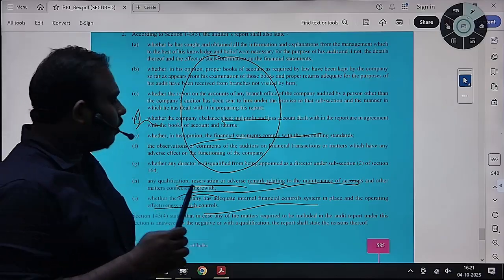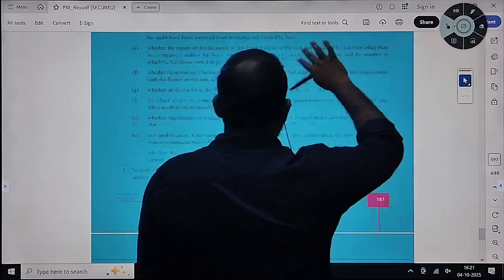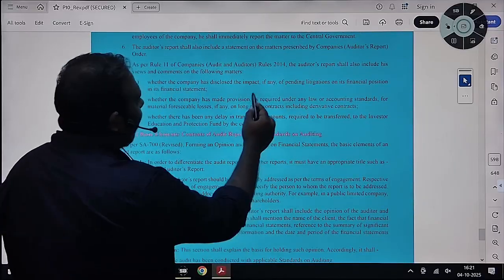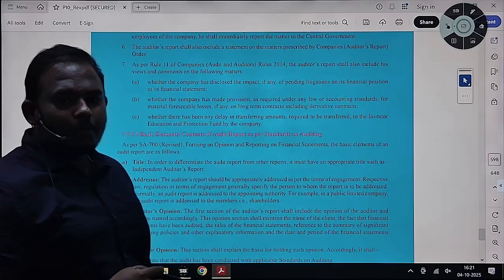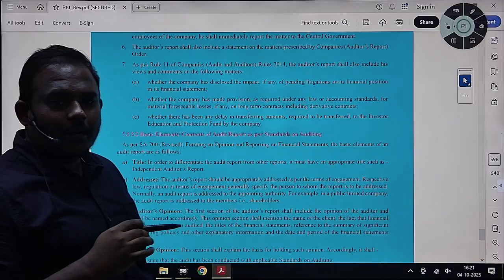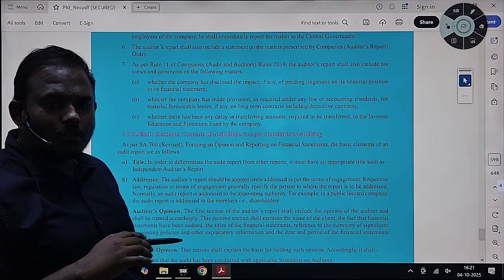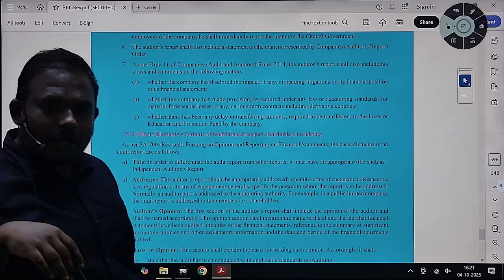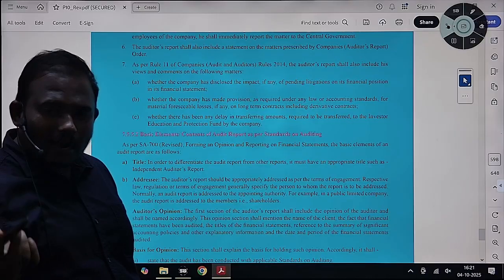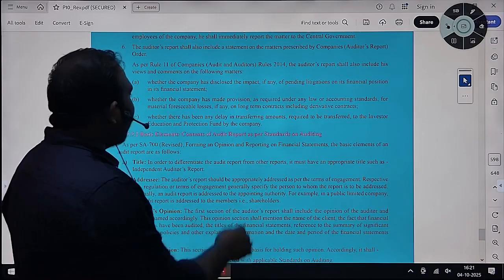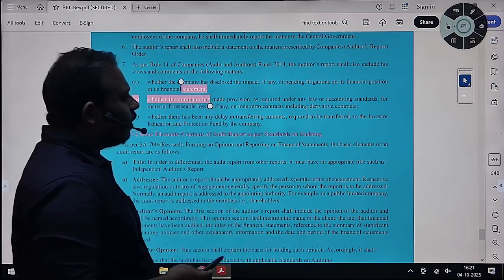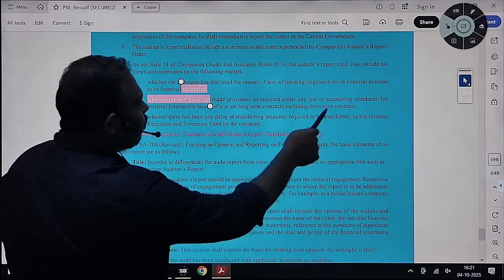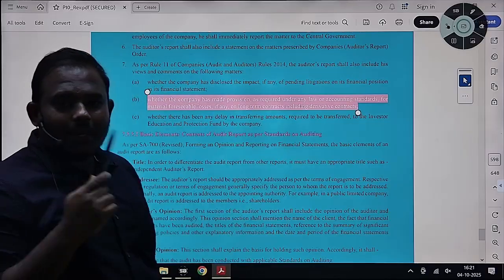And also we have discussed pending litigations on the financial position of the company, whether there are any pending litigations that affect the financial position of the company, upcoming pending litigations that will in future affect the going concern of the company. Likewise, whether there are any long-term contracts, including derivative contracts, in which the company might incur foreseeable losses.